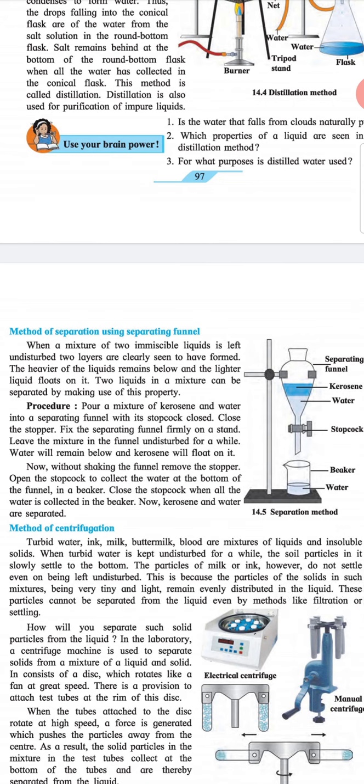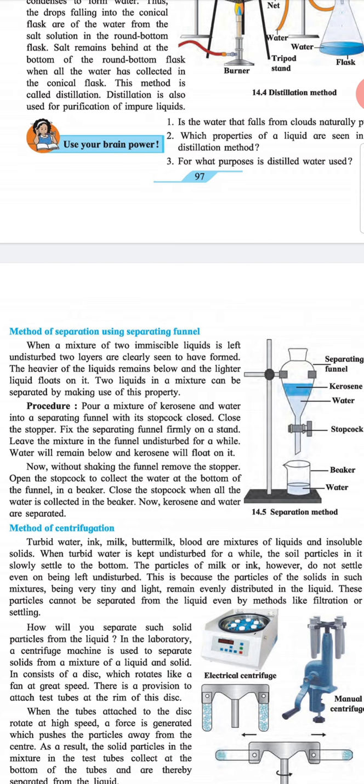Method of separation using a separating funnel. When a mixture of two immiscible liquids is left undisturbed, two layers are clearly seen to have formed. The heavier of the liquids remains below and the lighter liquid floats on it. Two liquids in a mixture can be separated by making use of this property.